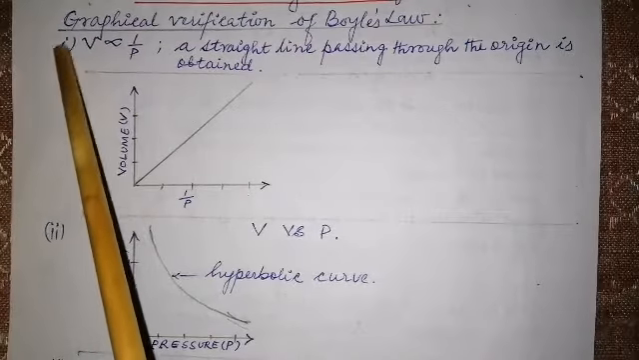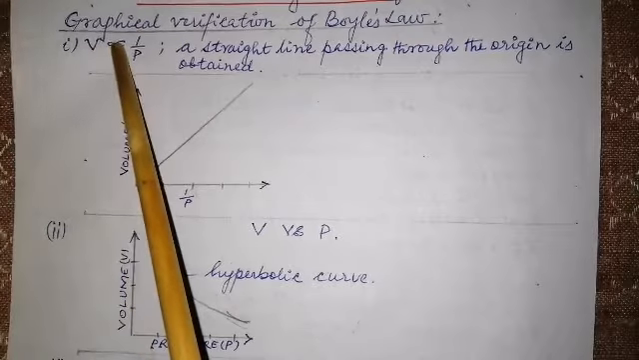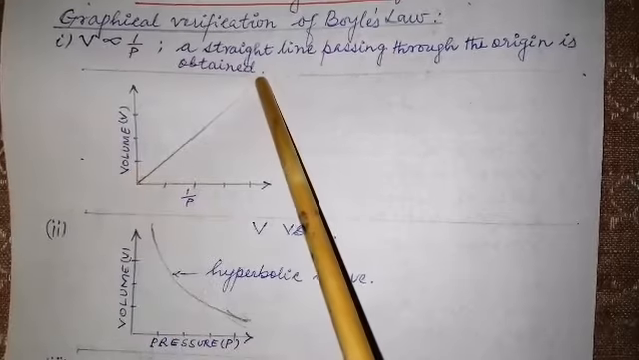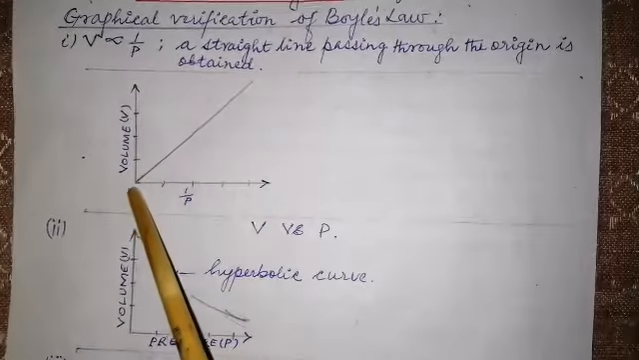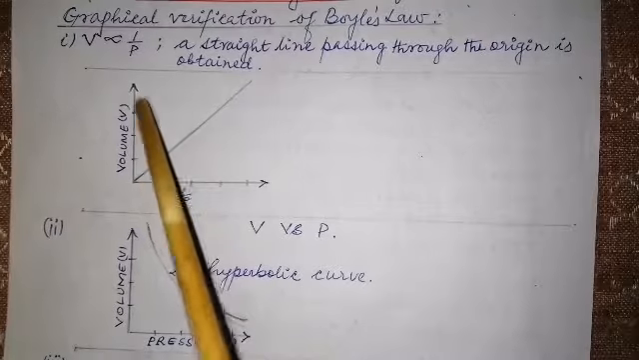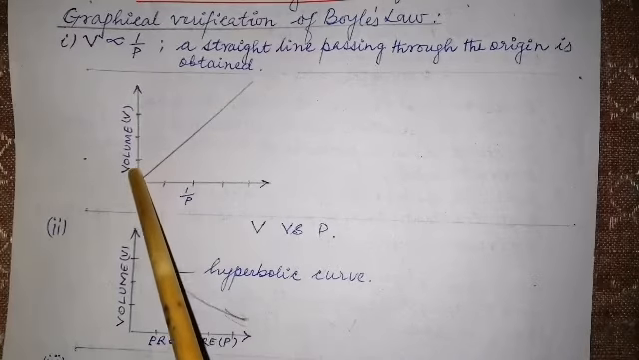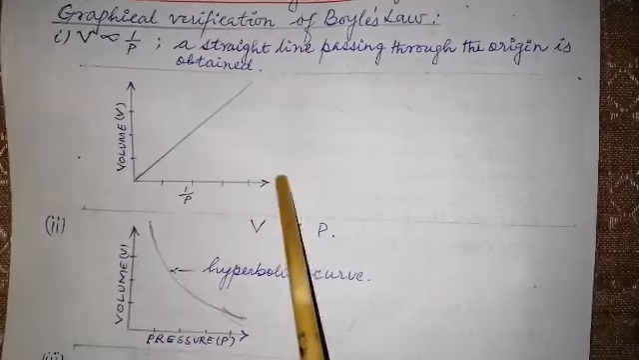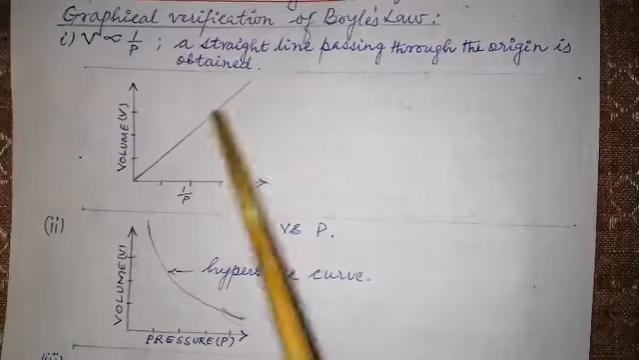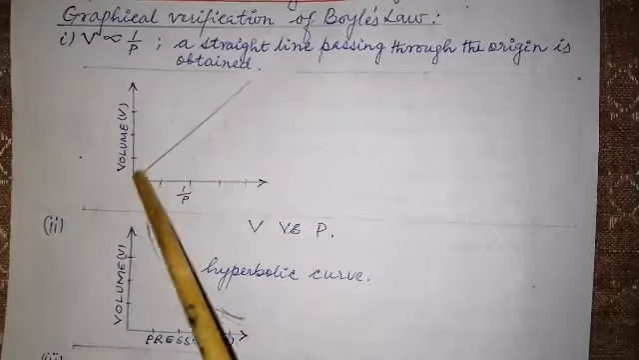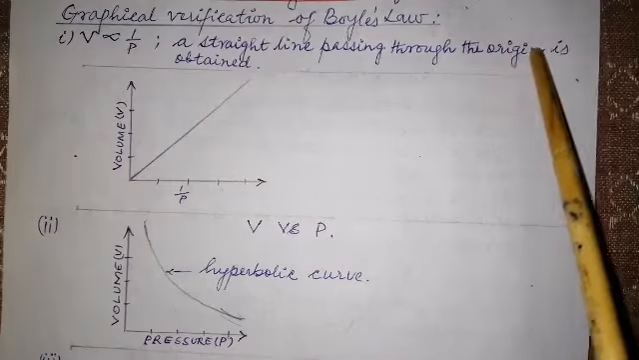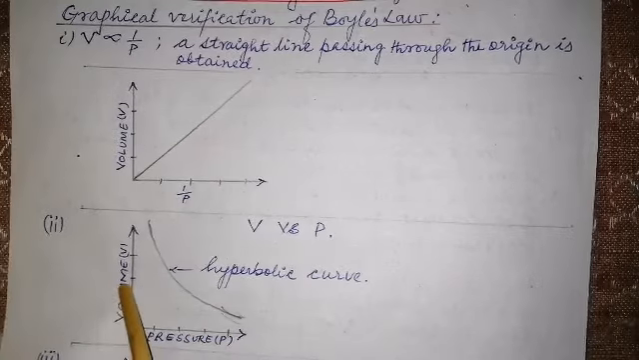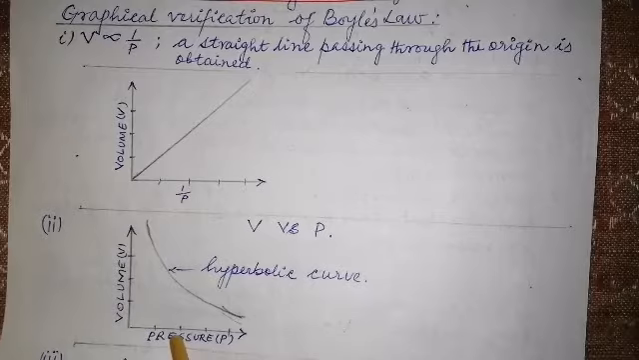Now let us go through the graphical verification of Boyle's law. The first one, volume is inversely proportional to its pressure, is always a straight line graph passing through the origin. So look at the volume axis and the pressure 1 by P. What kind of graph do you obtain? You obtain a straight line graph when you plot it, passing through the origin. Is that clear?